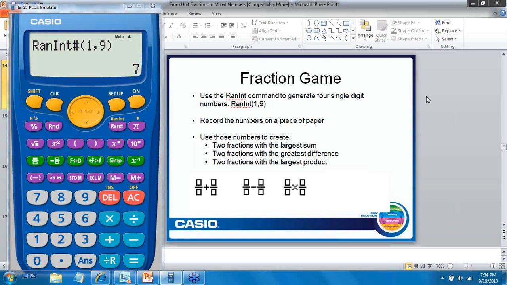Dee Dee, I'm going to put you on the spot, if you don't mind. If you were solving this problem, what would you want to do to get two fractions with the largest sum? I would probably choose to put the larger number over the smallest number as one of my fractions. I'd have 7 halves, and then I would add to it the next largest number over the second smallest number.